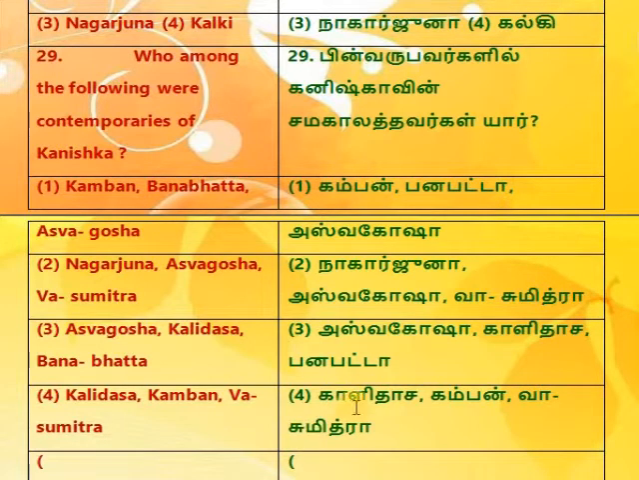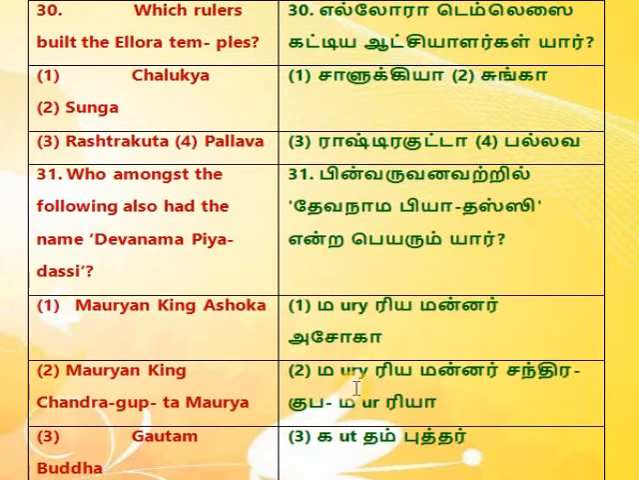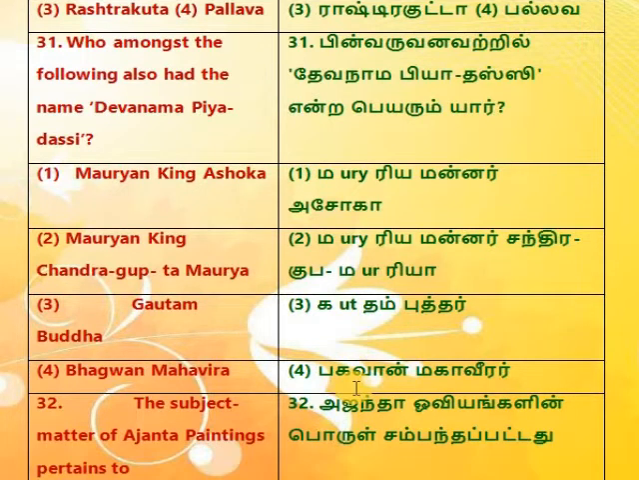30. Which rulers built the Ellora temples? 1. Chalukya, 2. Sunga. 3. Rashtrakuta, 4. Pallava. 31. Who amongst the following also had the name Devanampriya Dasi? 1. Mauryan king Ashoka. 2. Mauryan king Chandragupta Maurya. 3. Gautam Buddha. 4. Bhagwan Mahavira.